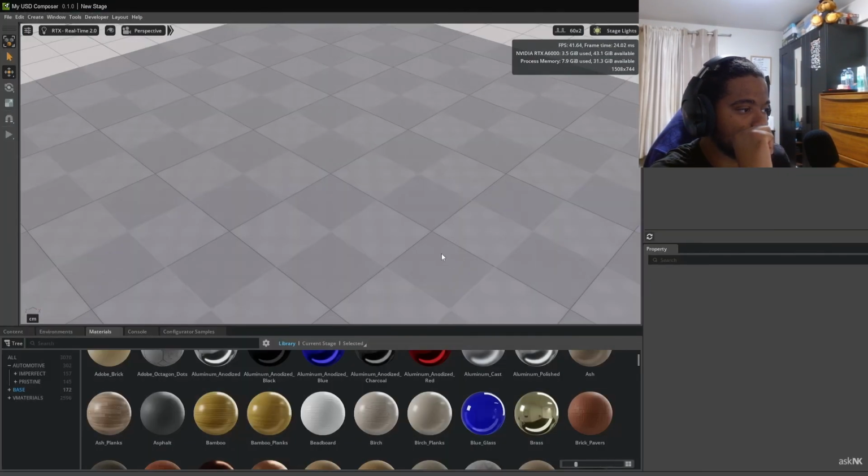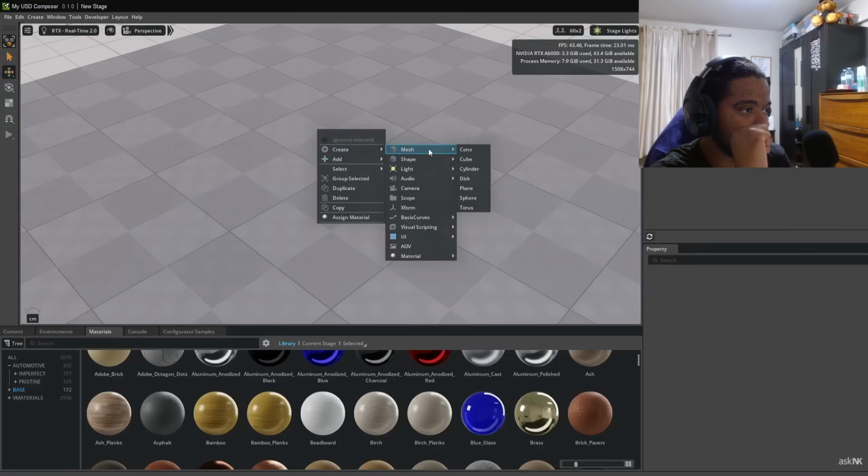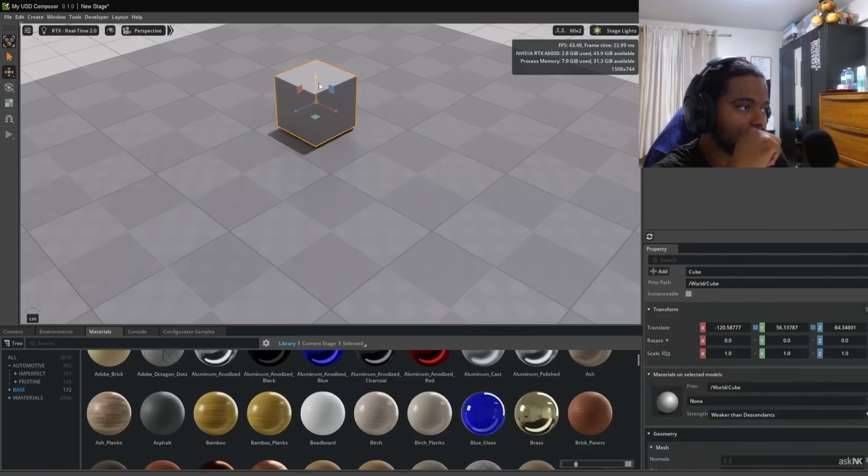So let's start off with a brand new slate and talk about things that you can bring in. First off, if you'd like to create basic assets here, you can right click, go over to create, and you can create basic meshes, basic shapes, lights, all that stuff. For meshes, maybe we'd like to make a cube. Everyone loves a cube, so we can have that cube there.